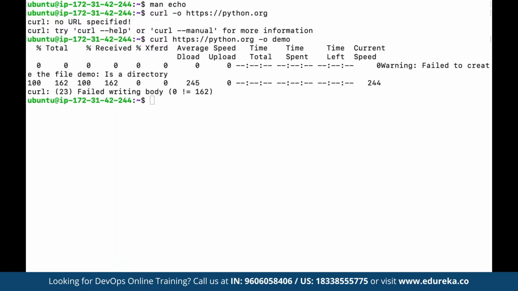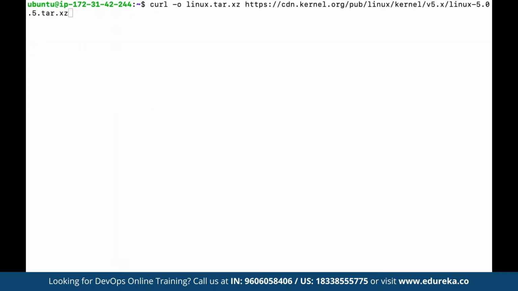For example, let's suppose here we want to download a file with curl. So we can specify the file path. We have an example available here. Let's say we want to use curl, and then we can define -o to download the file by the name. So we are going to save the file by the name of linux.tar.xz as a compressed file, and we want to download the file from the given URL, https://cdn.kernel.org. Once it has been received, we want to save it under this file name.